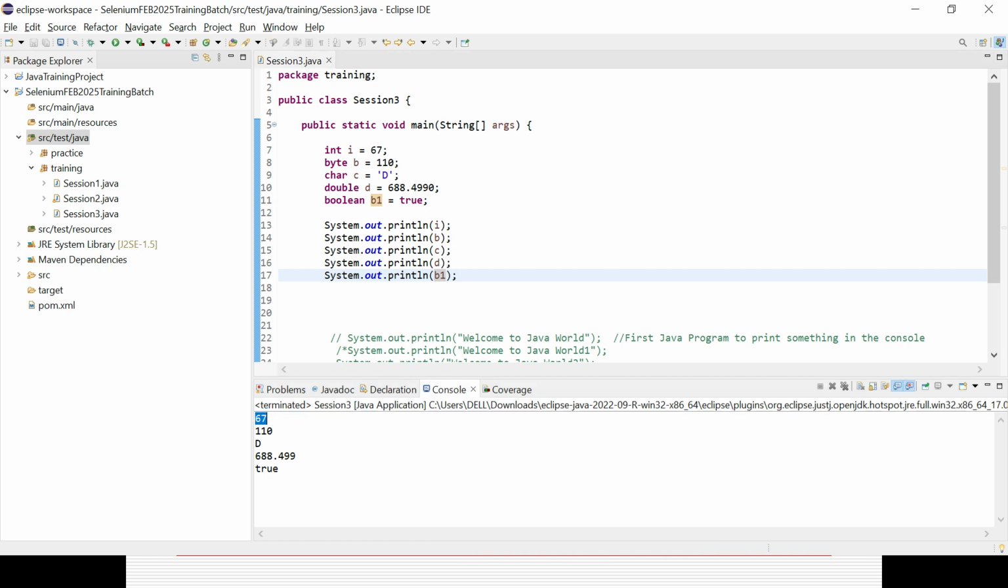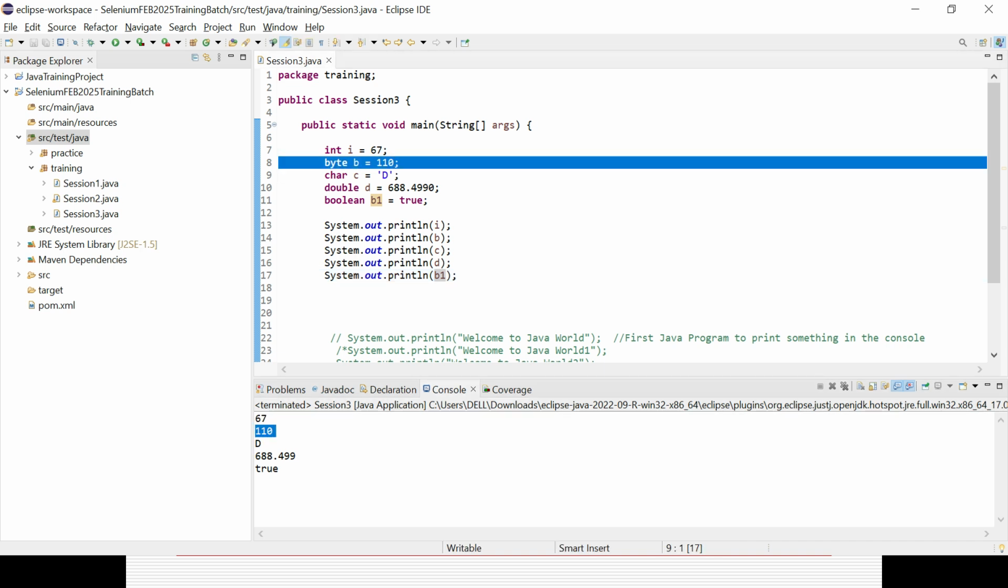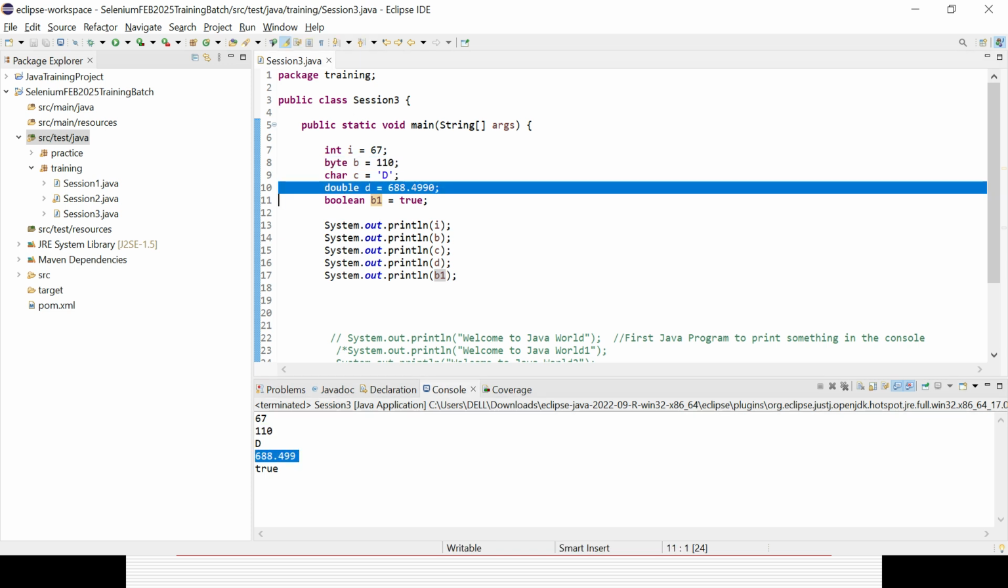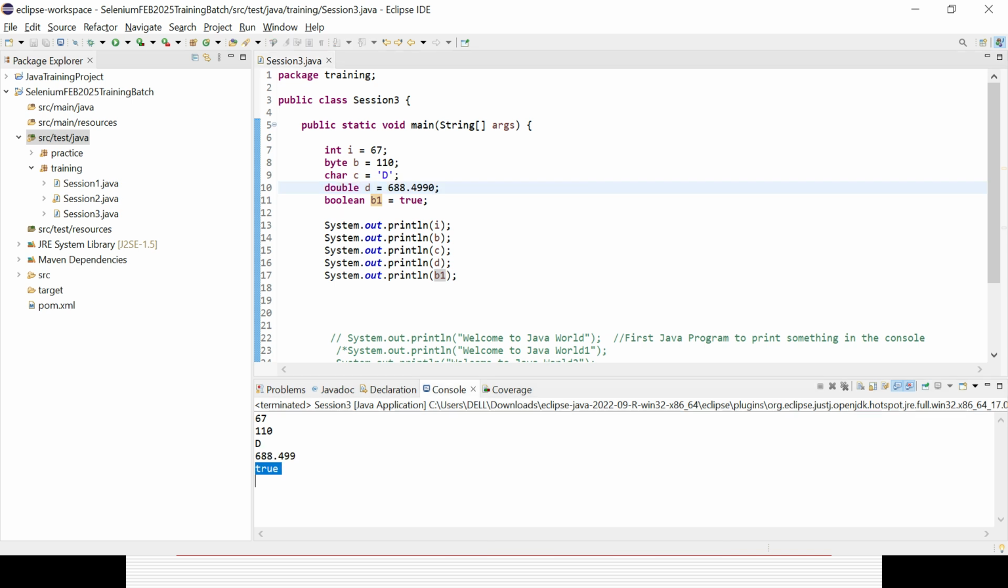You can see the first one is coming as 67, byte is coming as 110, character is coming as D. The other one is coming as 499 because the last 0 is discarded. Boolean is coming as true. So that is the way you need to define a variable and use it.